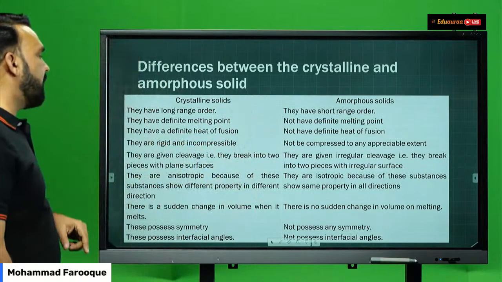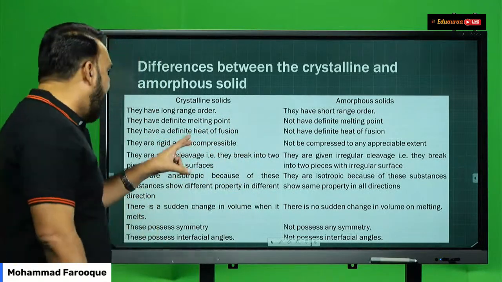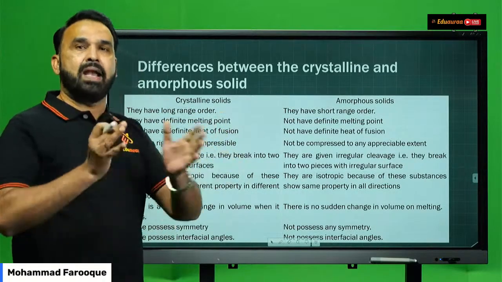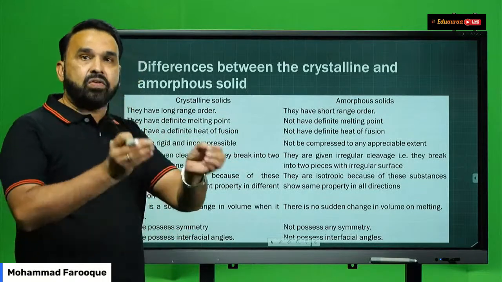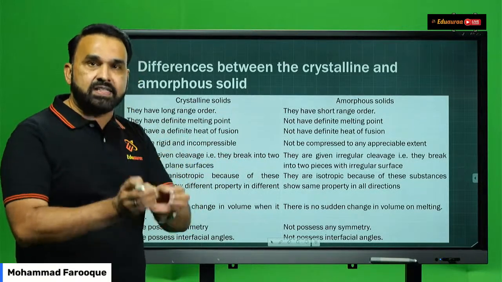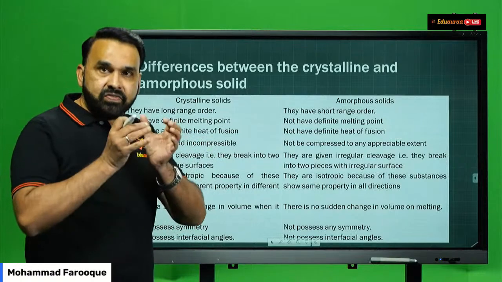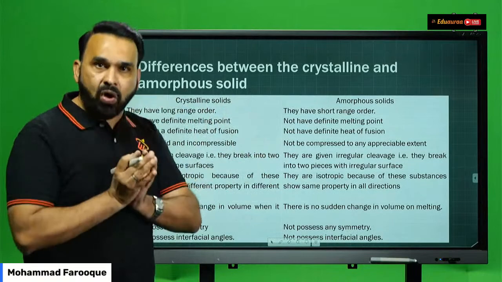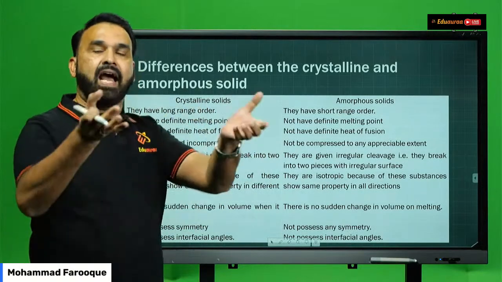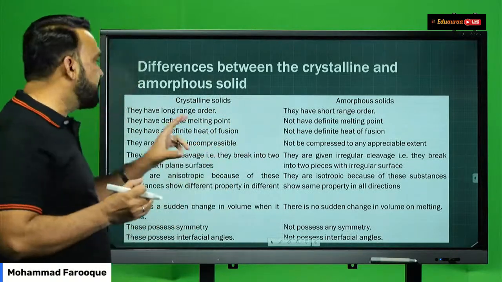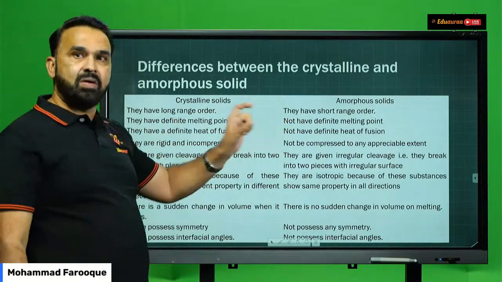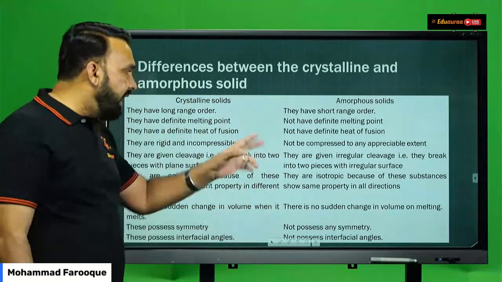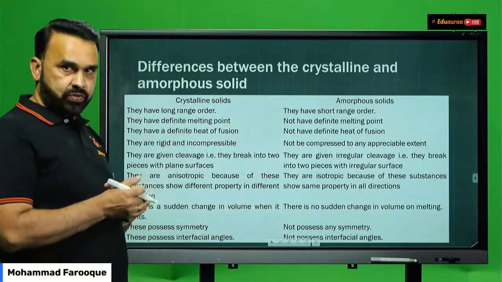The next point of difference is what? Crystalline solids have a definite heat of fusion. That means fusion or melting. The temperature at which a solid melts is fixed, that is heat of fusion. That means whenever a solid melts into its liquid state, heat is absorbed, right? It absorbs heat and melts. Therefore, the heat of fusion is also definite. Whereas in case of amorphous solid, because the melting point is not fixed, it will have indefinite heat of fusion.